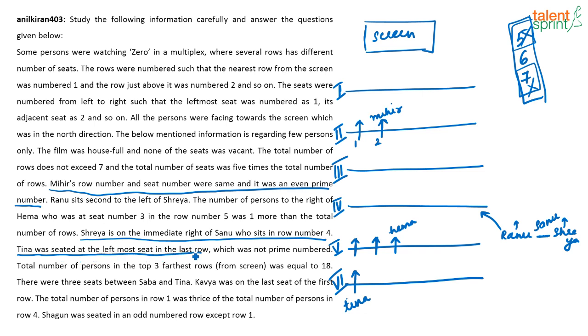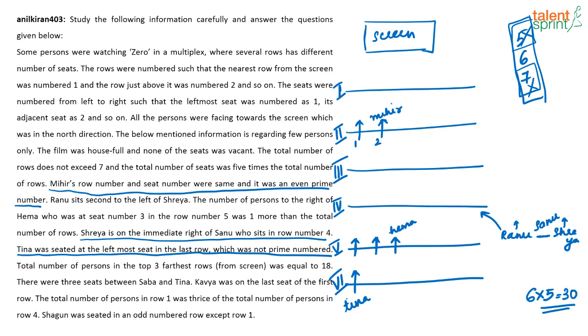Tina was seated in the leftmost seat in the last row, which is not a prime number. So totally there are 6 rows, we have finalized that. Now that there are 6 rows, how many seats are there? 5 in each row, right? 6 5s are 30. So totally there will be 30 seats.